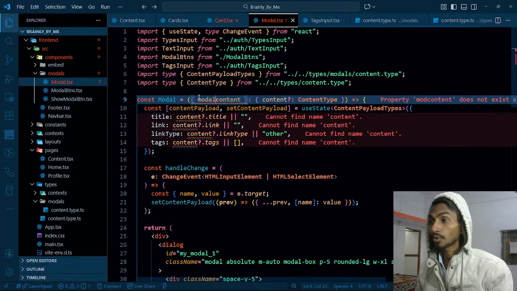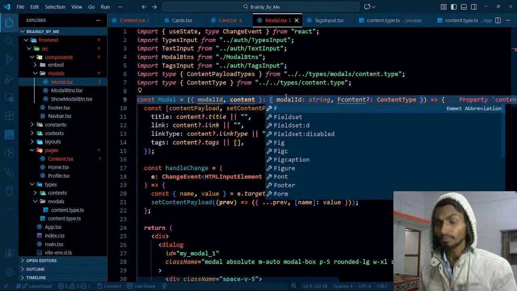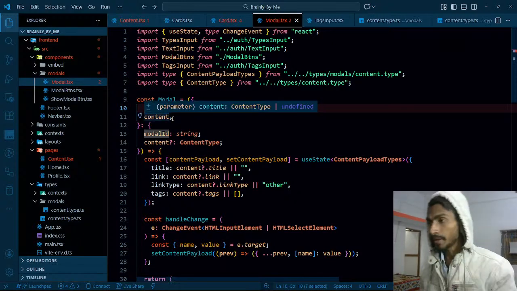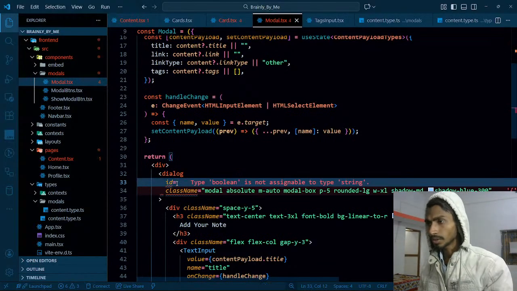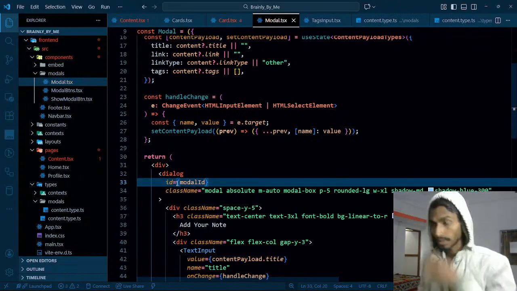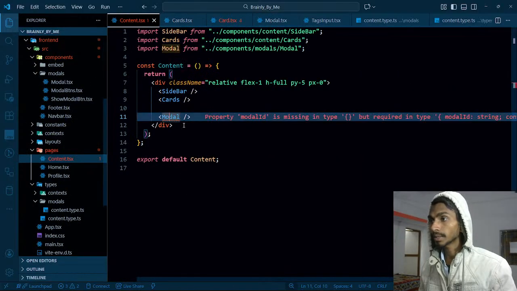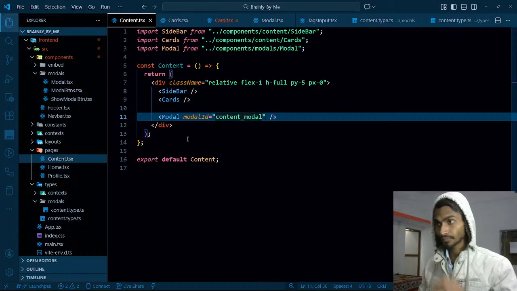I'm going to give it the model ID, and that's going to be like this. As for this model ID, we have a type model ID, and this will be of type string, something like this. As simple as that. Once it gets the model ID, this particular part will be replaced by model 1 or something. And once I've done this, what is the next thing I'll be doing? Cards, contents I have, I will be giving it the model ID. Model ID is going to be model, or let's make it content model, something like this.